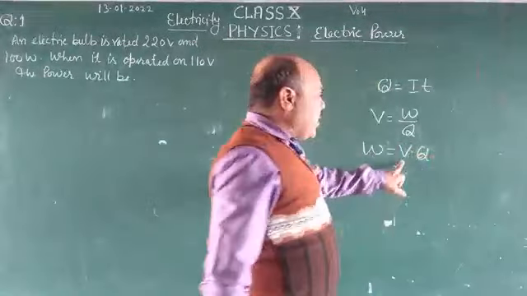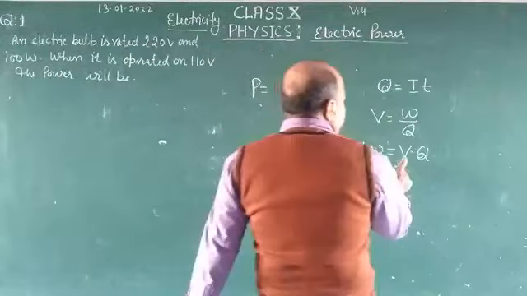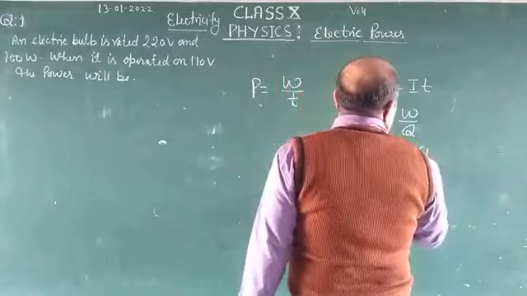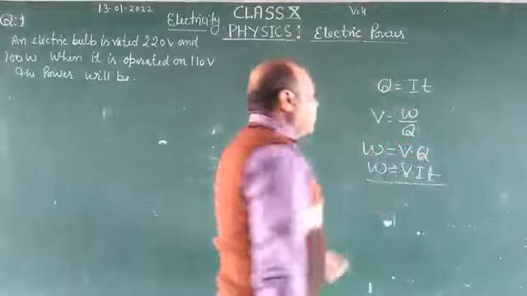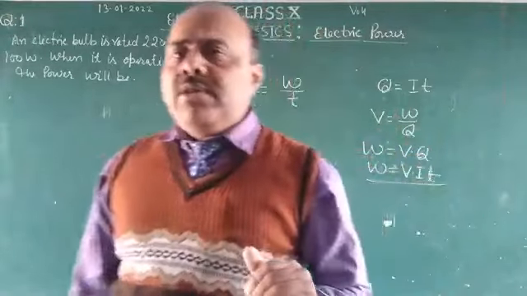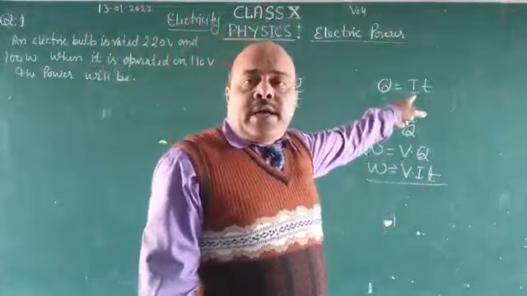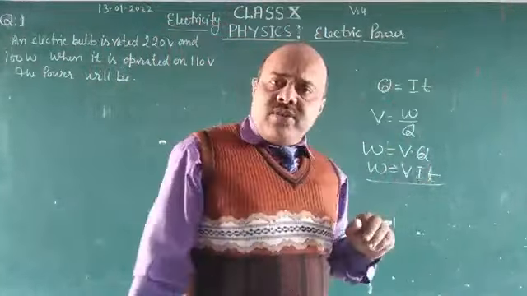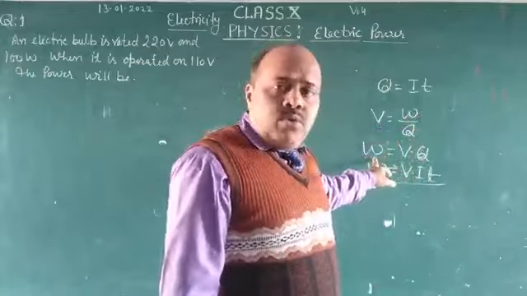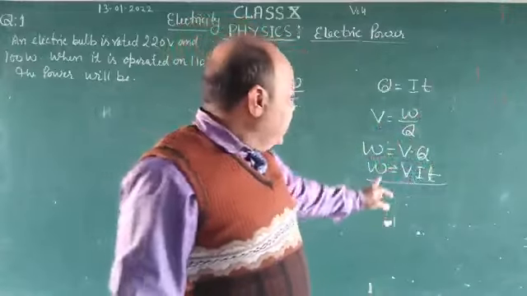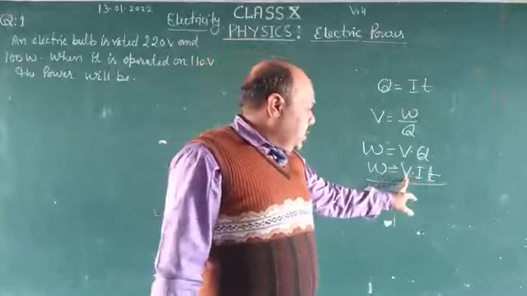V into Q, what is V? Electric potential, and Q is charge. So here we can write V, I and T. What is this? W. From electric charge and electric potential, in terms of electric current and time, we can write Q is equal to I into T, and electric potential is equal to W upon Q. So W is equal to V into Q, which gives V I T.